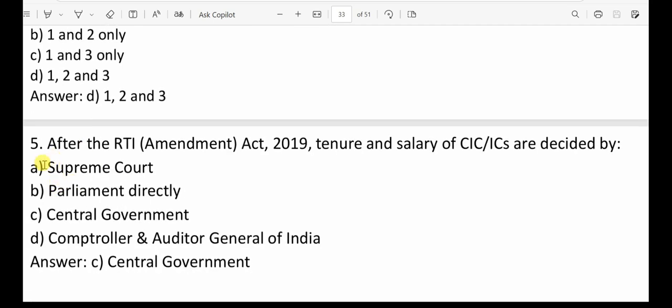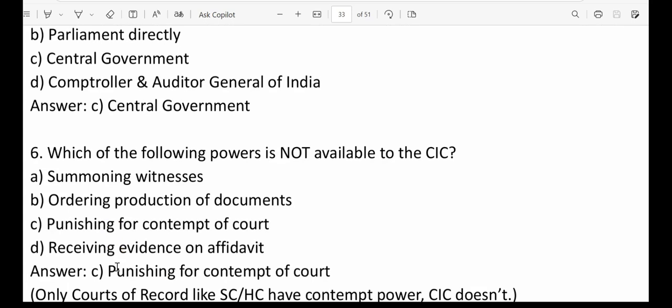Question number 5, after RTI Amendment Act 2019, tenure, salary of CIC and ICs are decided by central government. So before that, it was not central government. Actually, that was some point of discussion. Now, critics told that basically it will give more power to the ruling party. Now let's discuss those things later in some next video. So here it will be central government. So option C is the correct answer.